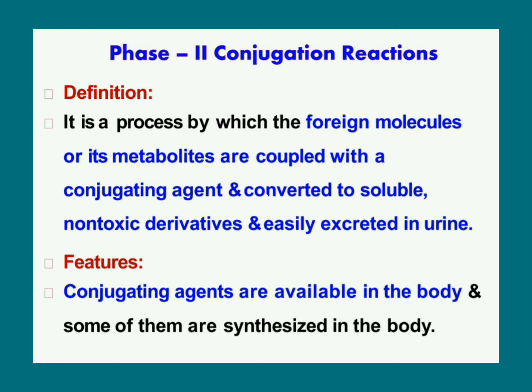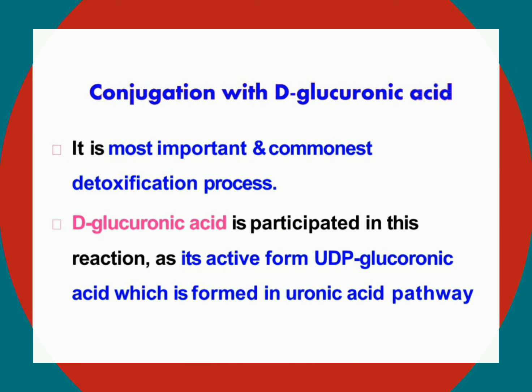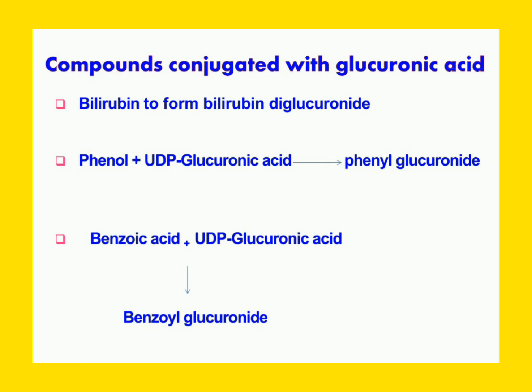Now coming to the first conjugating agent, that is glucuronic acid. The active form of glucuronic acid is UDP glucuronic acid. Bilirubin is conjugated with UDP glucuronic acid and forms bilirubin diglucuronide. This bilirubin diglucuronide is water soluble and excreted from the body. When phenol is conjugated with UDP glucuronic acid, it forms phenyl glucuronide. Benzoic acid, when combined with glucuronic acid, forms benzoyl glucuronide.